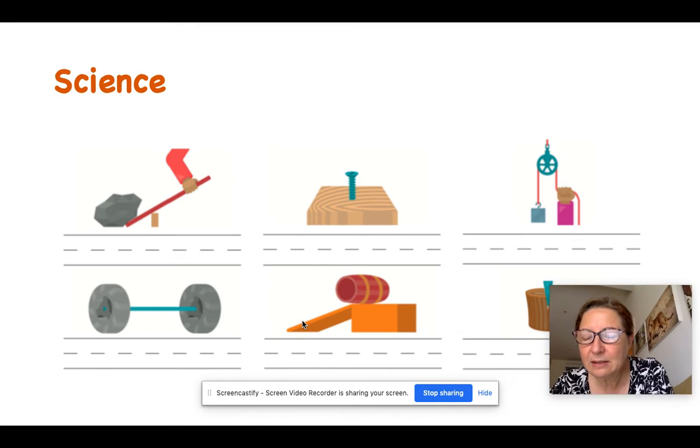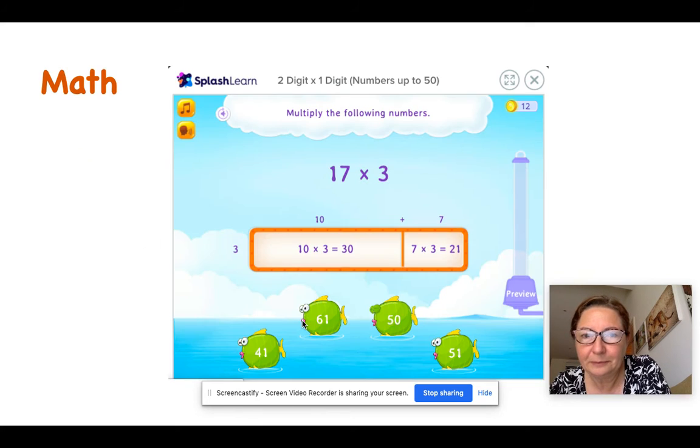Now, this is science. Science today, you're going to go into the Google Doc, answer some questions, and identify all of these simple machines. So hopefully you watched the video. If you look at this now and you can't name them all, go back and watch the video again. All right.